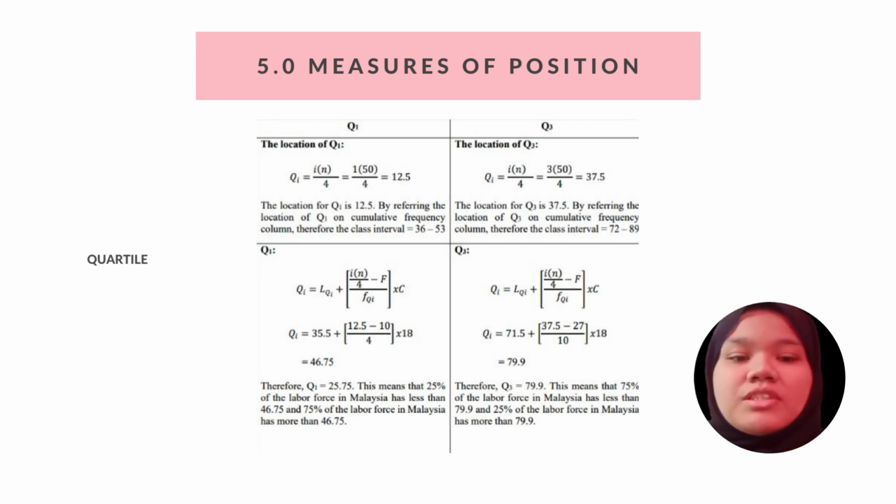The location for Q3 is 37.5. Therefore, the class interval is 72 until 89. Therefore, Q3 is 79.9. This means that 75% of the labor force in Malaysia has less than 79.9, and 25% of the labor force in Malaysia has more than 79.9.